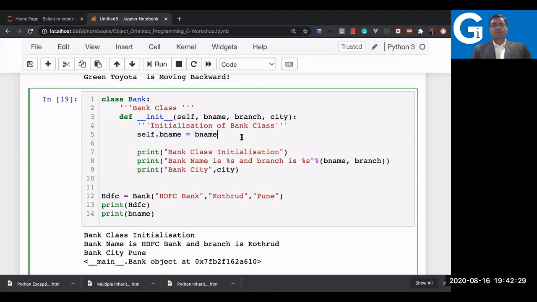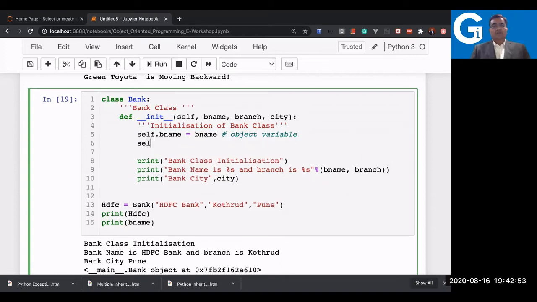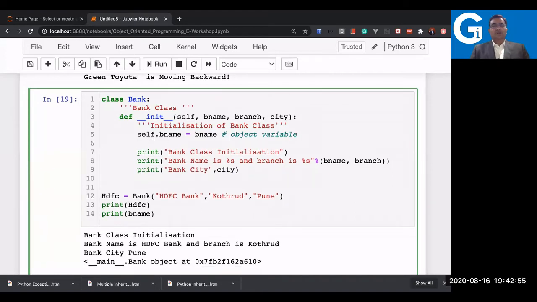So this variable we call instance variable or object variable. The name is the same, either you say object variable or instance variable. So here I'll say this is an instance variable. Variable, attribute, various names are there. Object variable. So again, let me show the testing part now.